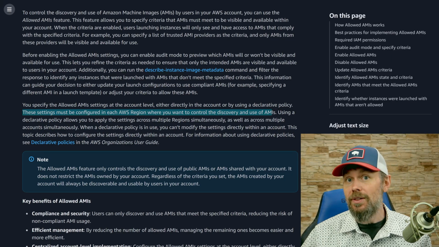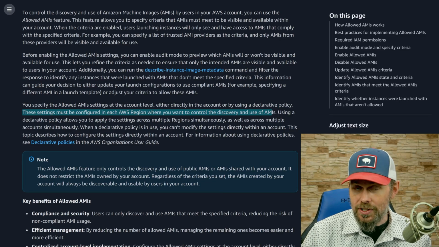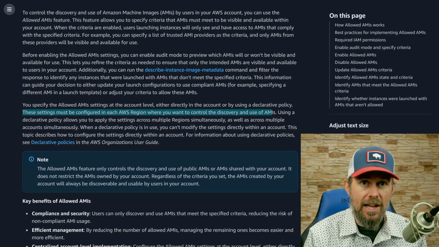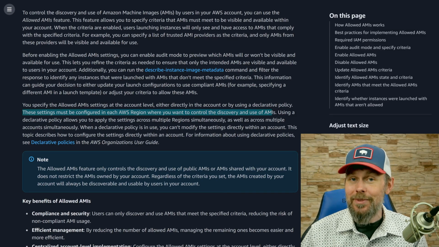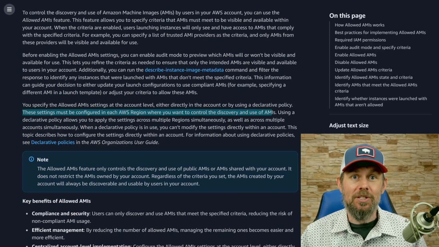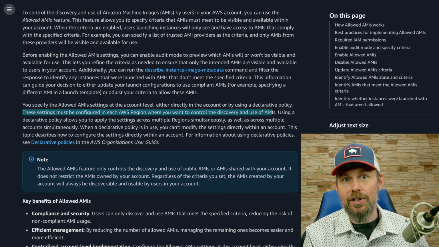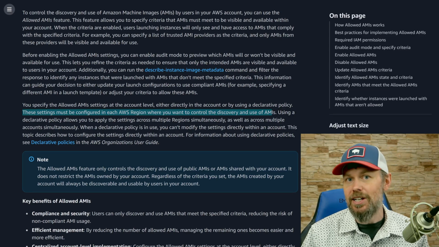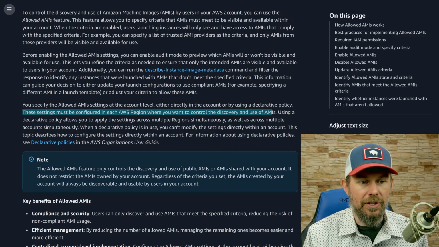And that could be leveraged by malicious users to make publicly available images that kind of have the appearance of being trustworthy, but actually have malicious software installed on them, so that if you spin up an EC2 instance from that malicious AMI, you're actually deploying malicious software. And so we want to avoid that. We only want to launch images that we know are trustworthy, that our security team has actually validated are trustworthy, and we want to kind of reject all the other ones, right?